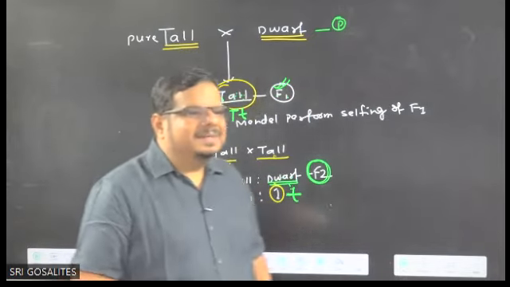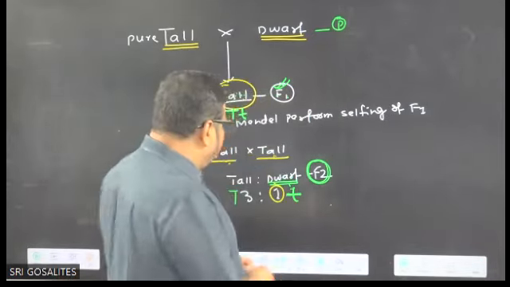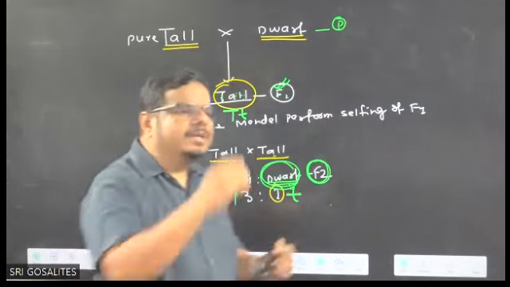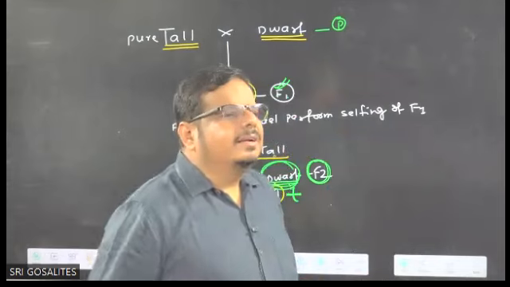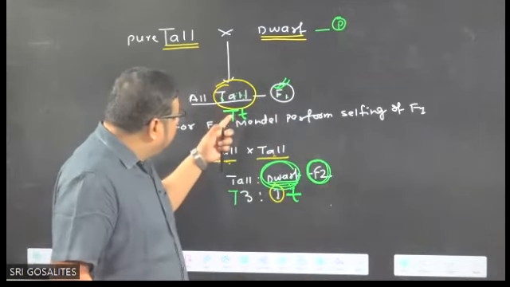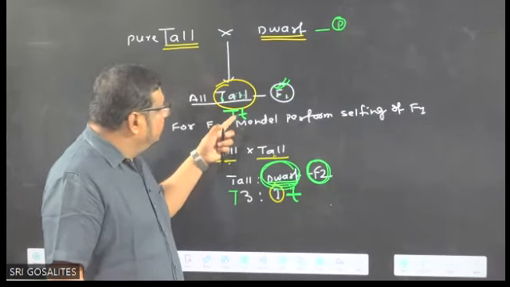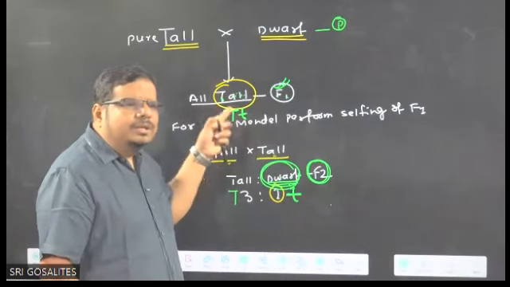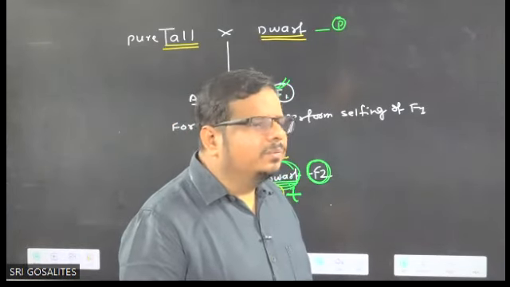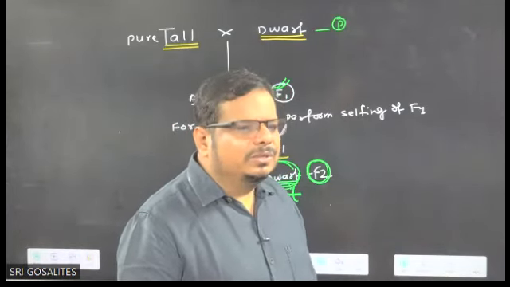Small t. Otherwise, are you in a position to give justification of dwarf? If I ask you to justify dwarf children in the F2 generation without thinking that one small t is also there in the F1, can you explain the dwarf expression in the F2 generation? You are not in a position to say.